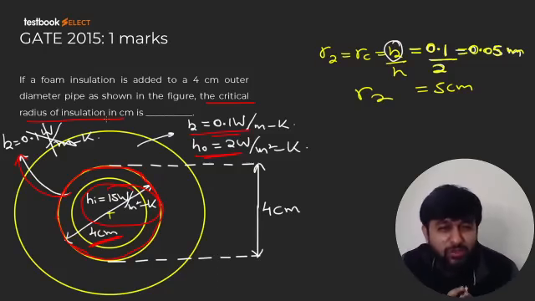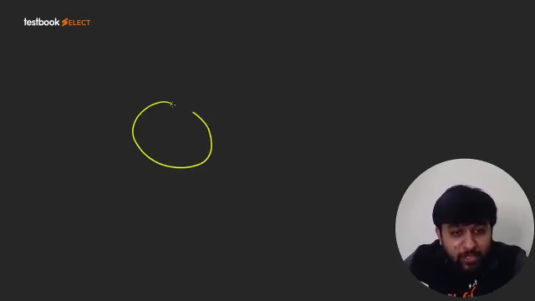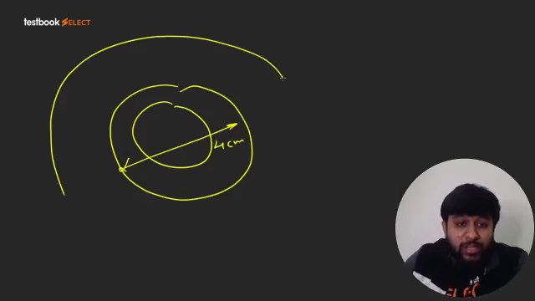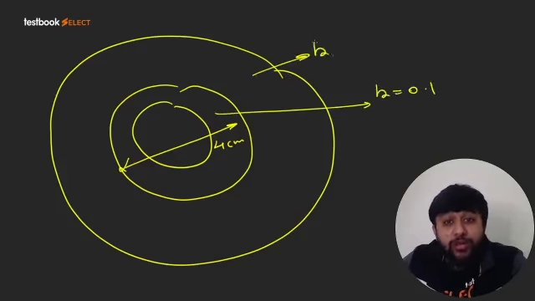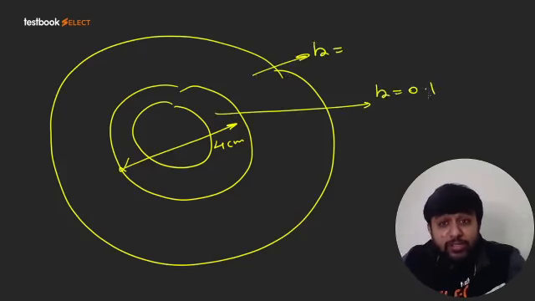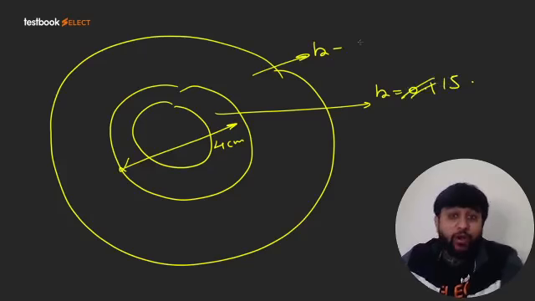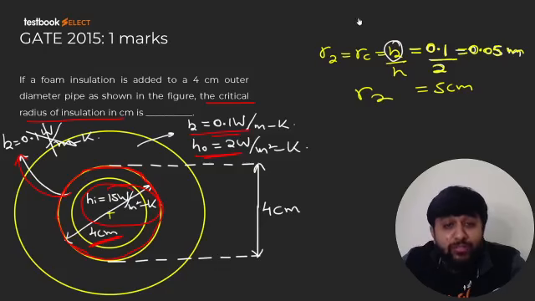I am sorry if the figure was not properly visible, but just to give you a hint again, what was given to us? A pipe was given to us. This was the pipe. For the pipe, outer radius was given as 4 centimeter. Now on the pipe there is an insulation. For the pipe material, thermal conductivity is 15 watt per meter Kelvin, and for the insulation it is 0.1 watt per meter Kelvin. For the insulation and outside air, coefficient of convection is 20, and for the pipe and inner fluid, coefficient of convection is given to be 15.